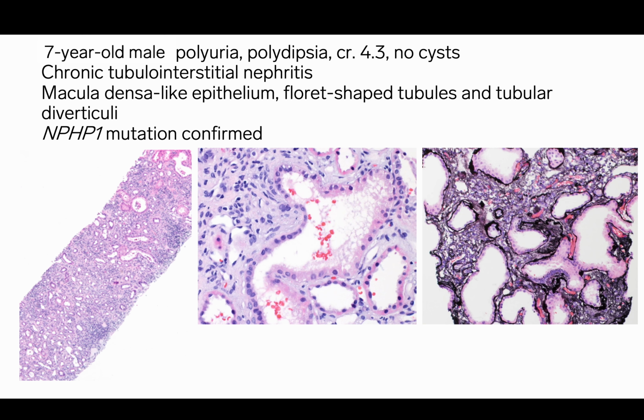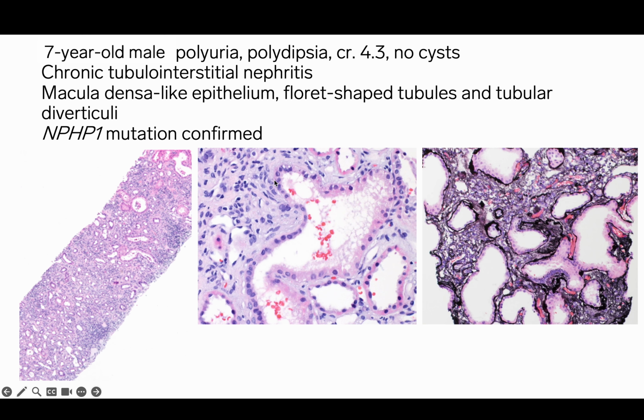Now here's a biopsy from a 7-year-old male in which the NPHP1 mutation was confirmed following biopsy. He presented with polyuria, polydipsia, elevated creatinine at 4.3, and no corticomedullary cysts noted on imaging studies. The biopsy shows a chronic tubulointerstitial nephritis, and if we look at the left panel, we can see prominent interstitial inflammation with extensive tubulointerstitial scarring.